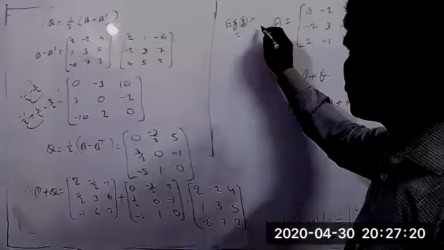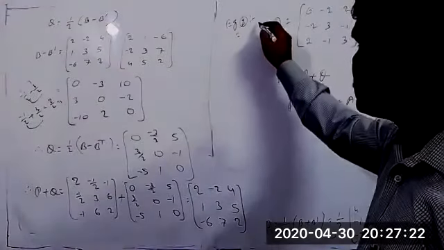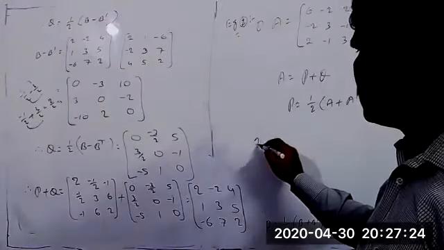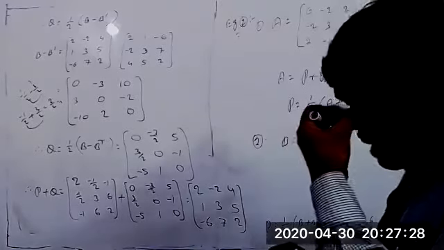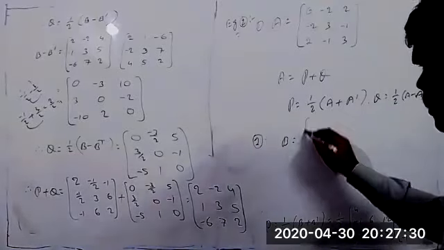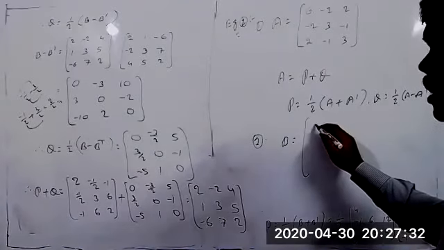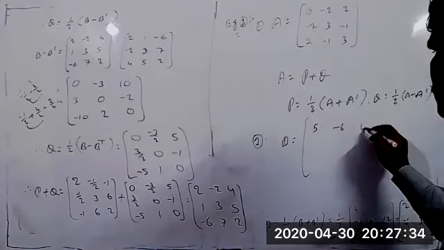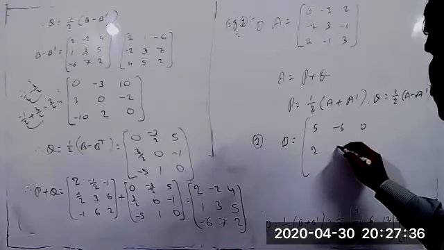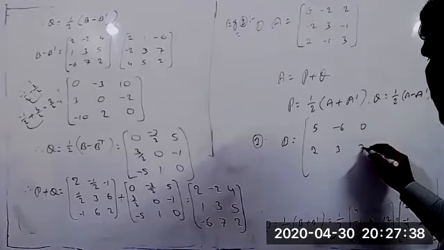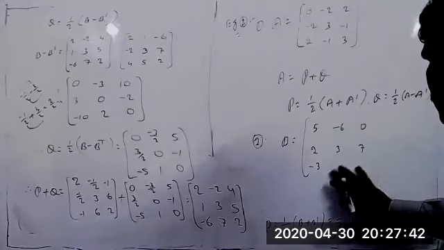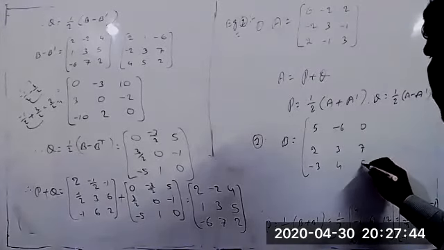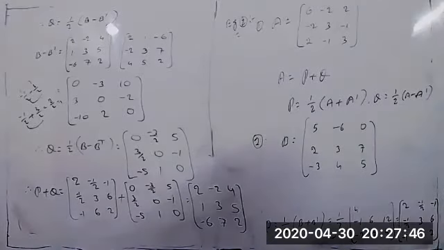And one more question you can solve, example 3 also, or else you can take the first one and second one. Matrix B equal to 5, minus 6, 0 and 2, 3, 7, minus 3, 4, minus 3, 4 and 5. This also you can try.